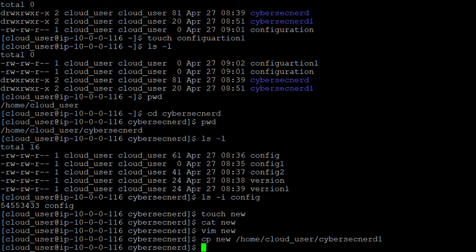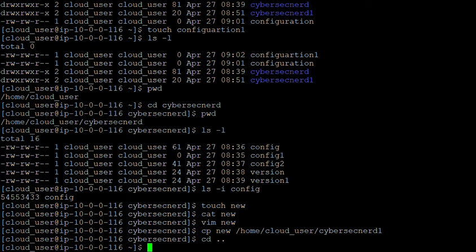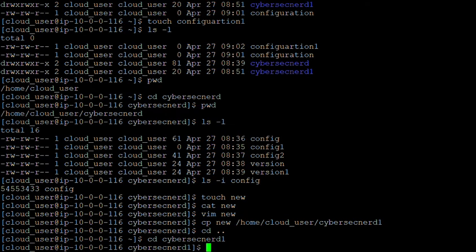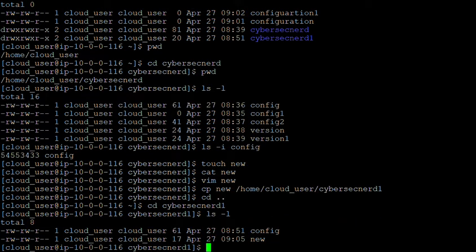Okay. So let's see. I will navigate into that particular directory, cd .. then cd cybersec node 1. ls -l. So you can see, here we have copied this particular file new. What I wanted to show you is, remember this is the target directory in which we have copied this file. So when we copy the file, this is the new file that is created in the destination directory, right? So ls -l new.